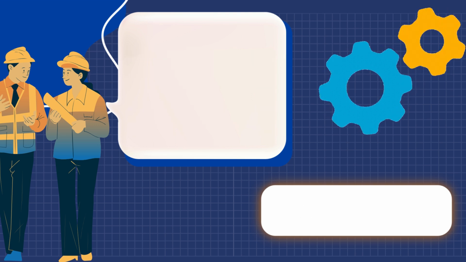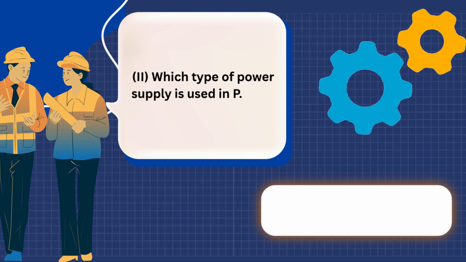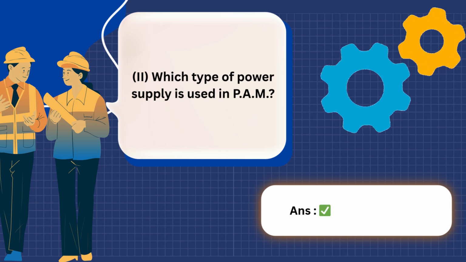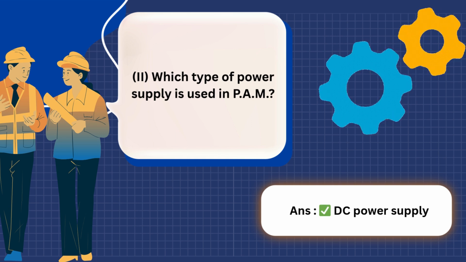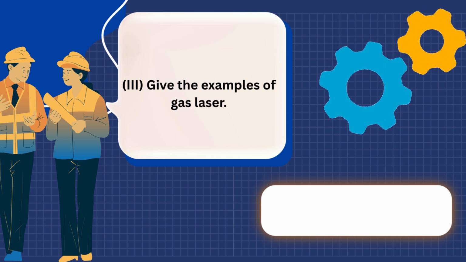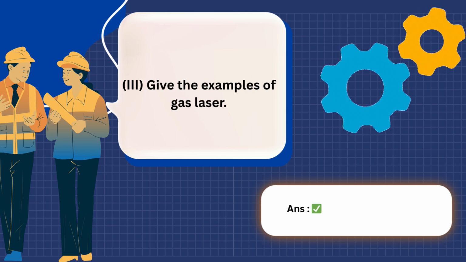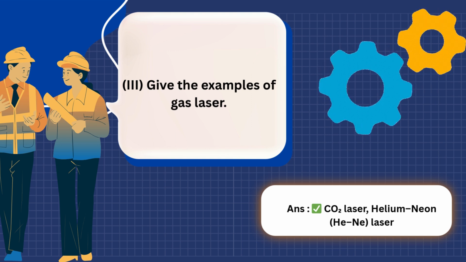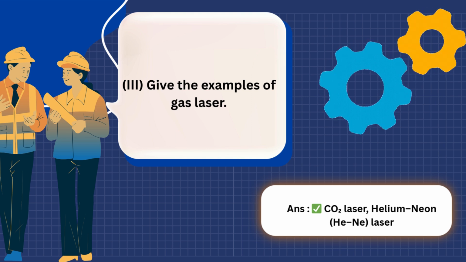2. Which type of power supply is used in PAM? Answer: DC power supply. 3. Give the examples of gas laser. Answer: CO2 laser, helium neon, HeNe laser.